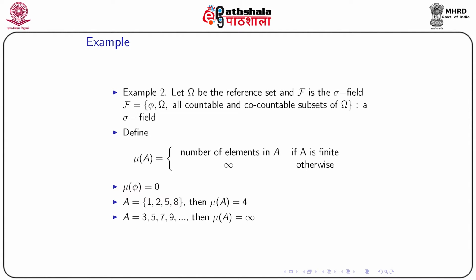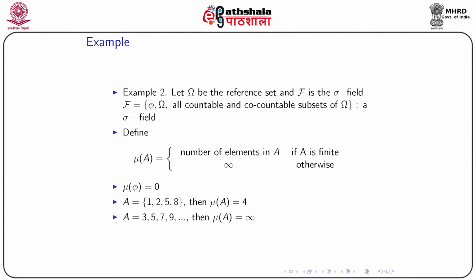Now, we consider another example. This is the second example. Let omega be the reference set and script F the sigma field, defined as phi, omega, all countable and co-countable subsets of omega, just like the previous example. Now, we define the measure mu of A as the number of elements in A, if A is finite. If A is not finite, then it will be infinity. So, for obvious reason mu of phi will be 0, because we do not have any element in phi, and we define the measure in that way so that for the null set the measure will be 0.